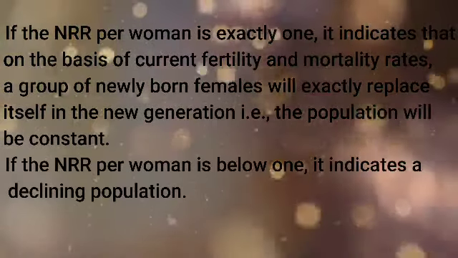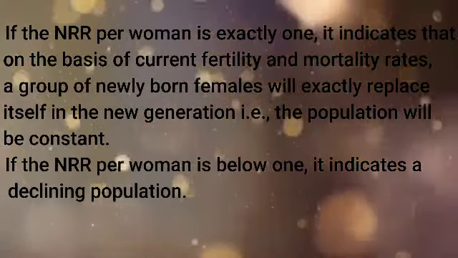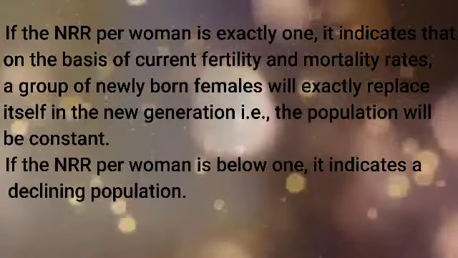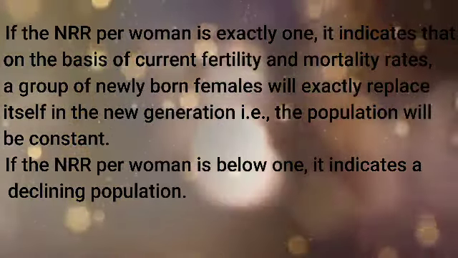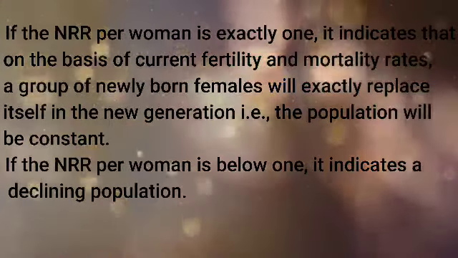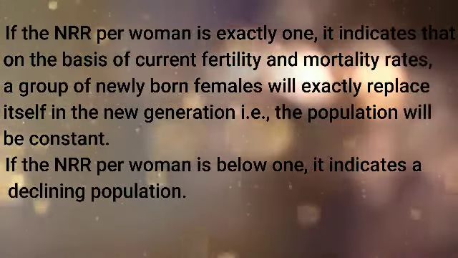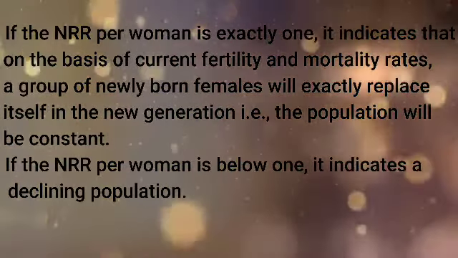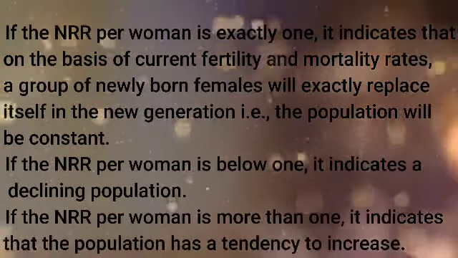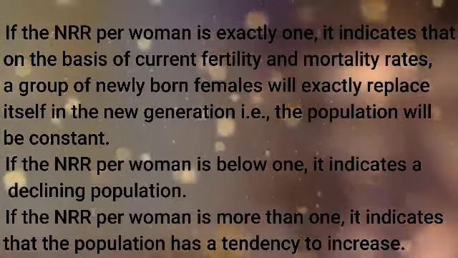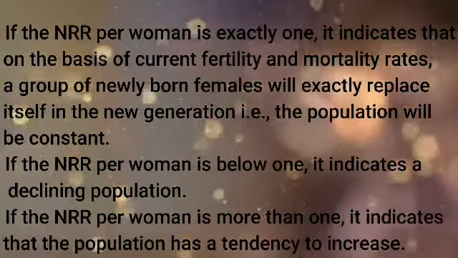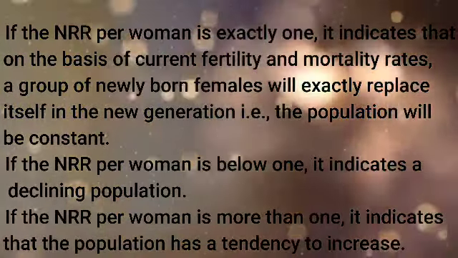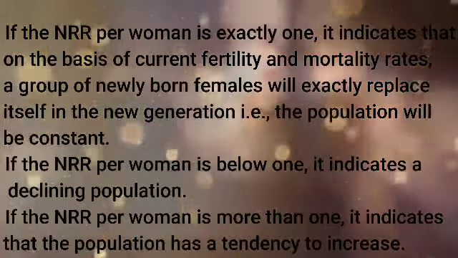If the net reproduction rate per woman is below 1, when it is less than 1, it indicates a declining population. If NRR is less than 1, we say that the population is decreasing, and when NRR is greater than 1, the population has a tendency to increase.